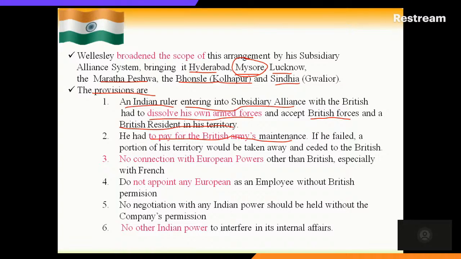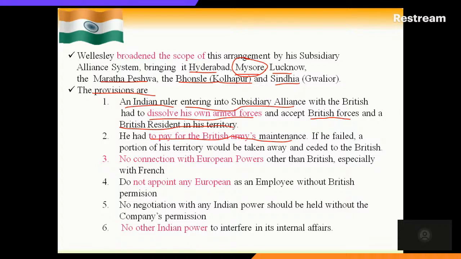Then no other Indian power may interact in its internal affairs. Even Indians should not interfere with an Indian power or Indian princes. Here, see, the person who came from outside, from Europe, gave restrictions, saying not to do anything without my permission. This was the condition of India, due to the nature of the princely states. Every king, every Nizam and Nawab, they were all fighting each other.